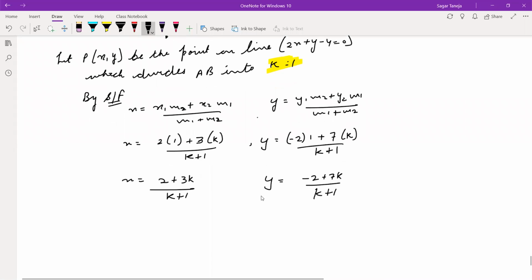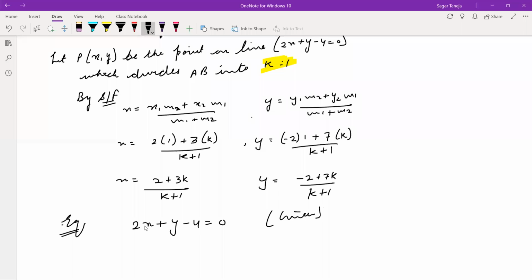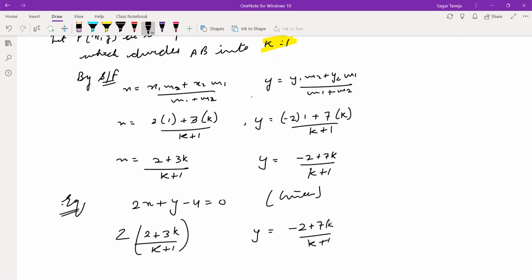After this, the equation which is given in the question, we are going to use that. Now 2x plus y minus 4 is equal to 0. This equation is given. Now put the value of x in this: (2 plus 3k) upon (k plus 1), and y is equal to (minus 2 plus 7k) upon (k plus 1).